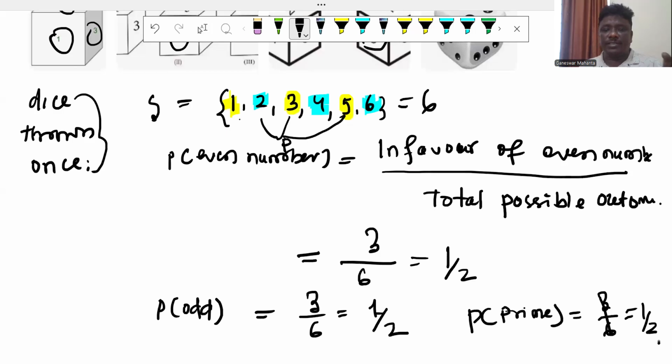Okay, we'll discuss in the next class when a dice is thrown more times, or more concepts here.